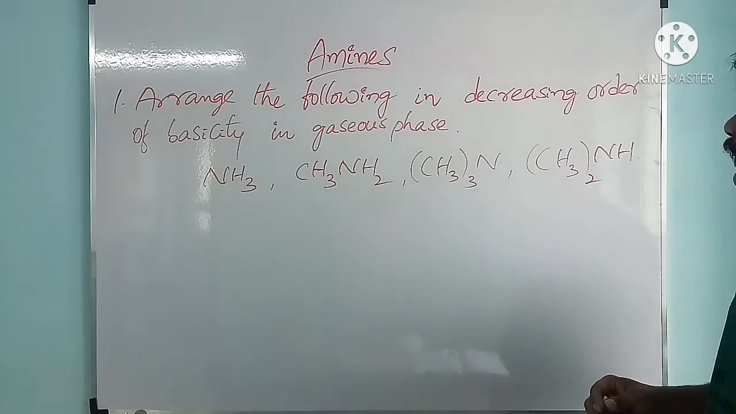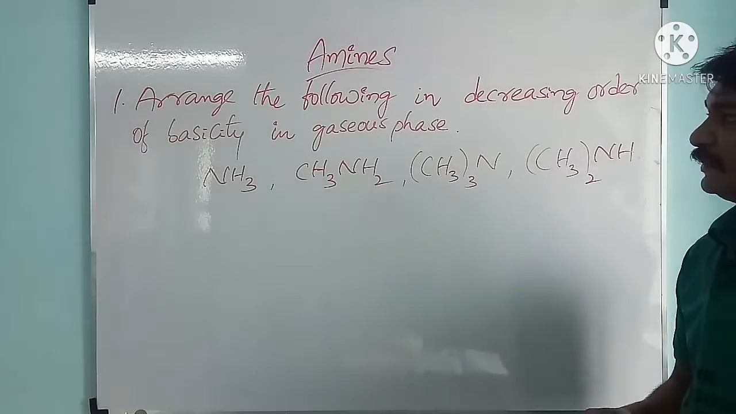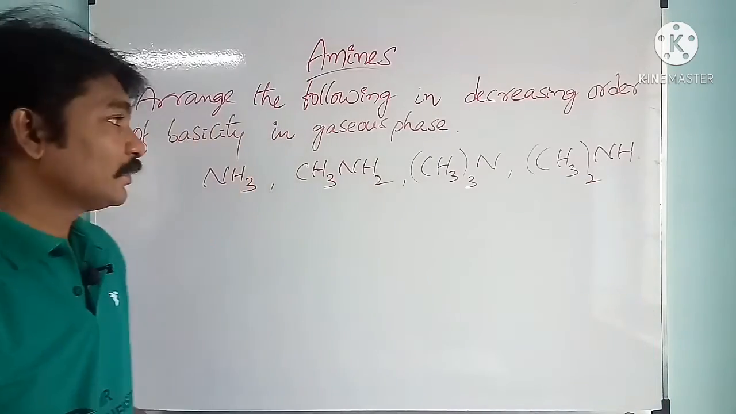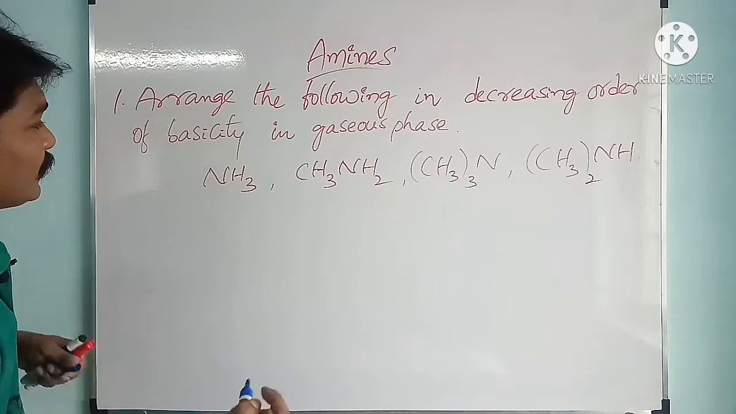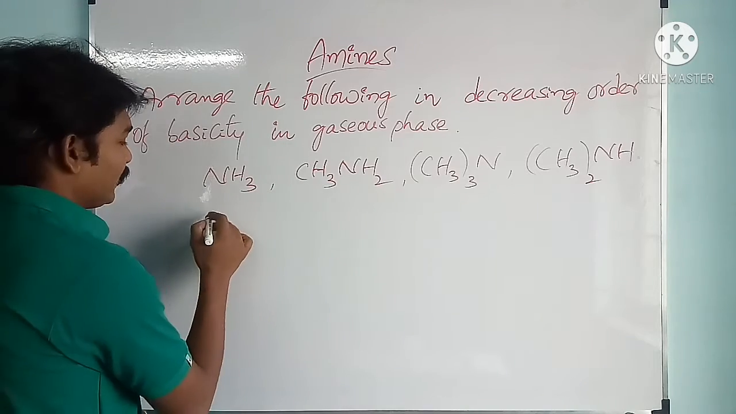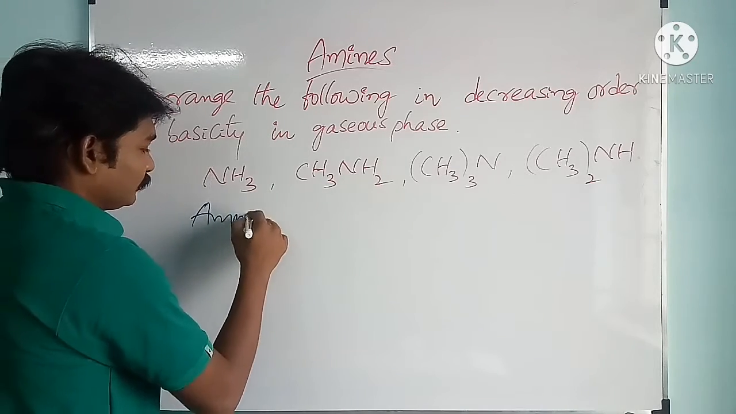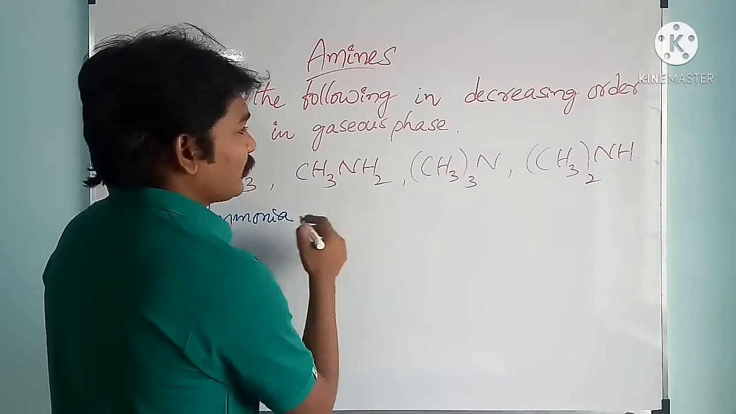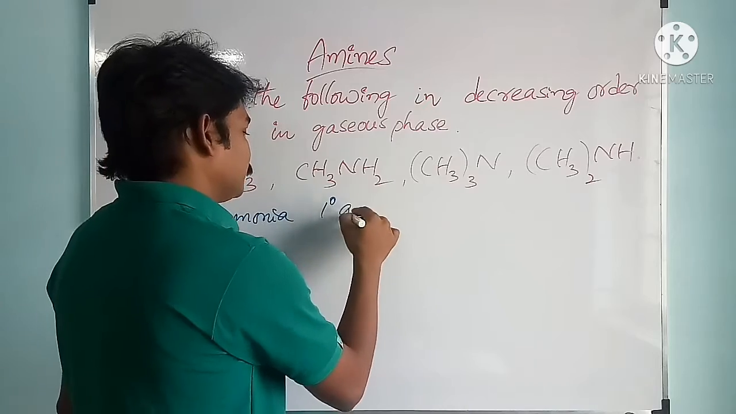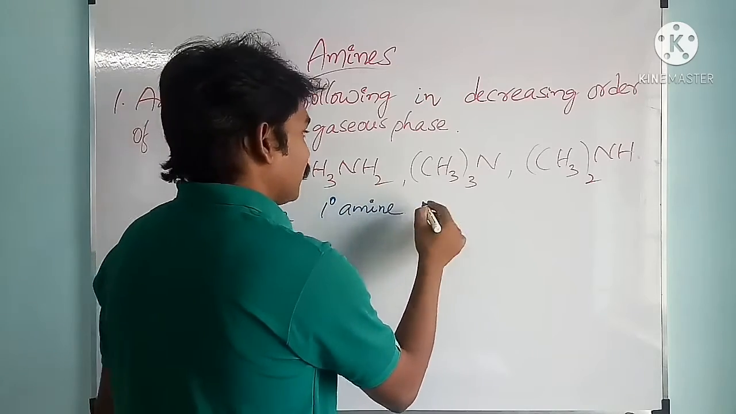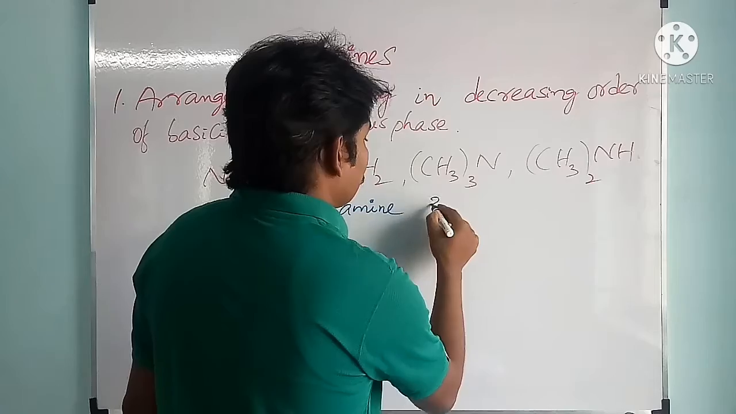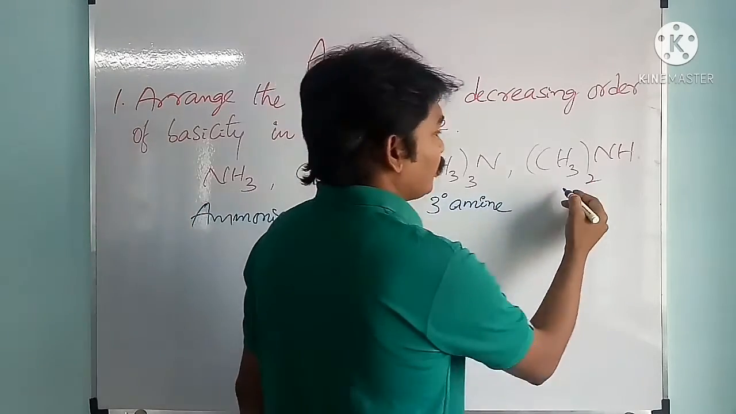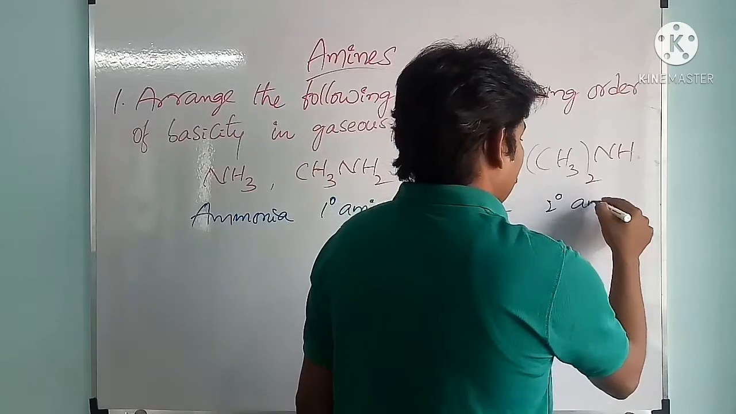Arrange the following in decreasing order of basicity in gaseous phase. See here they given few compounds. Let us check the compounds given here, and first one is ammonia, and second one is primary amine, and third one tertiary amine, and fourth one secondary amine.